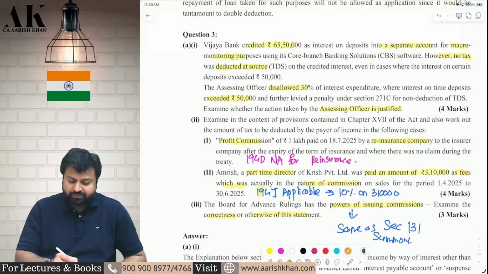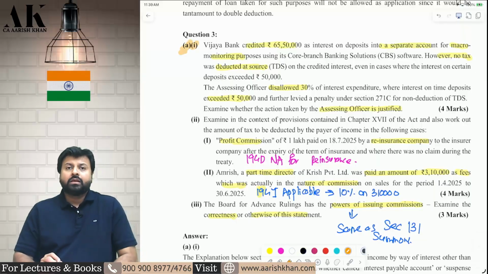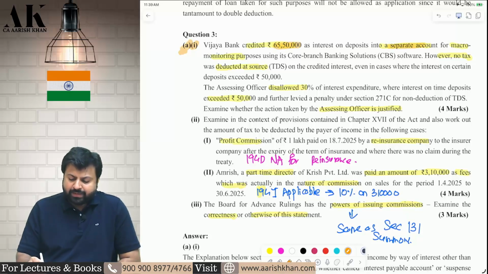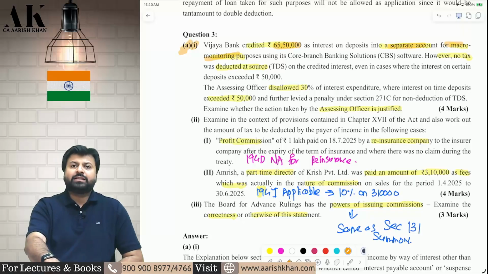Let's go ahead with the next question, which is on TDS 3A1. Bank is crediting 65 lakhs 50,000 in a separate account for macro monitoring purpose. Sir, what do you mean by this macro monitoring purpose?